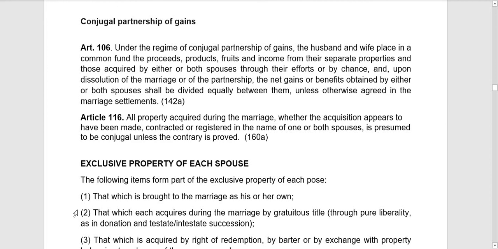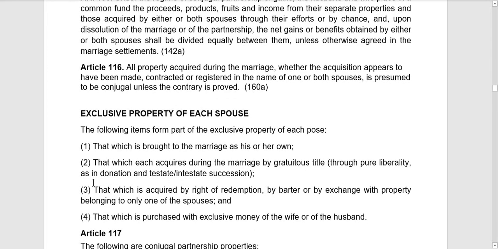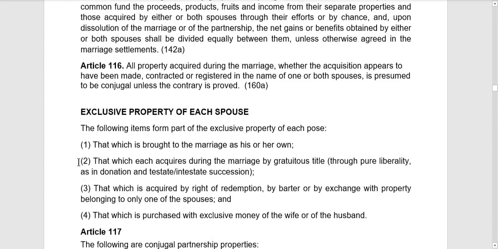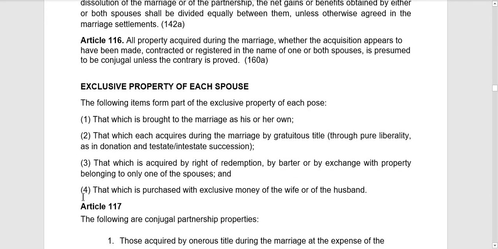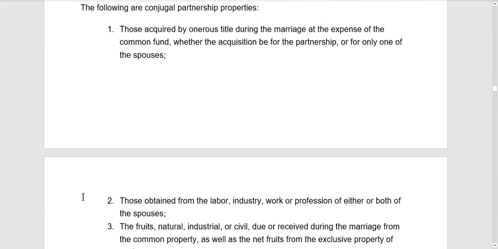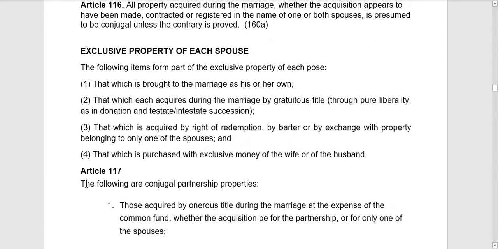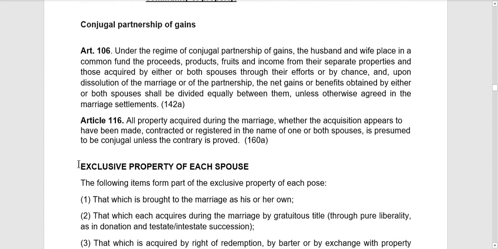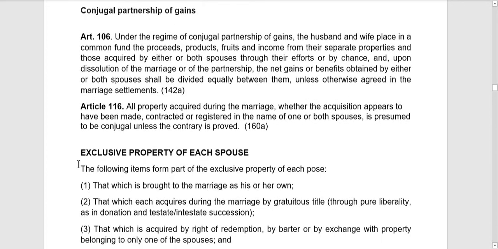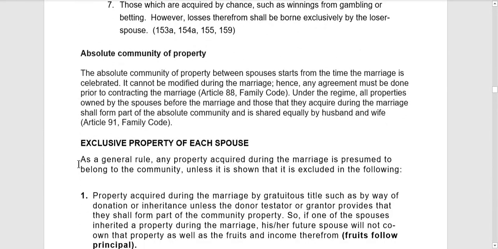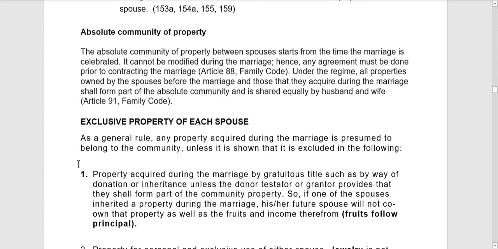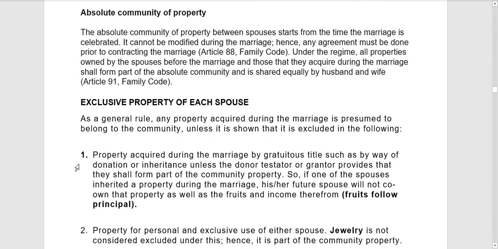Okay? So yun yung magiging rules para yung properties ma-consider as exclusive property or conjugal properties ng spouse under conjugal partnership of gains na regime. So, the next regime is the absolute community of property. So, this is another type of regime.